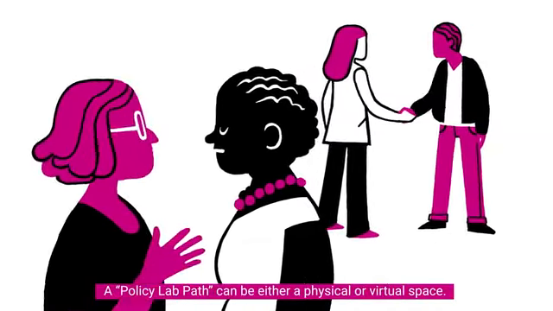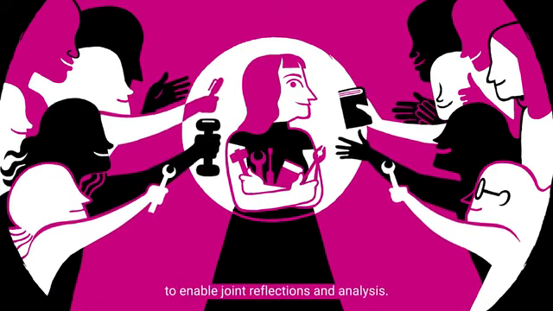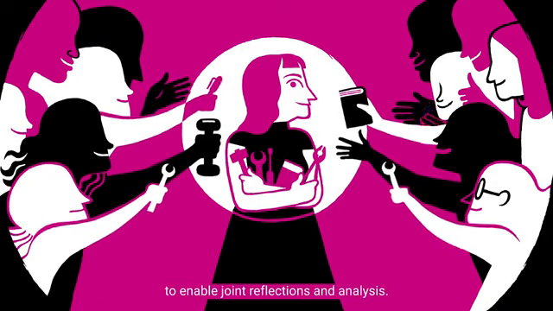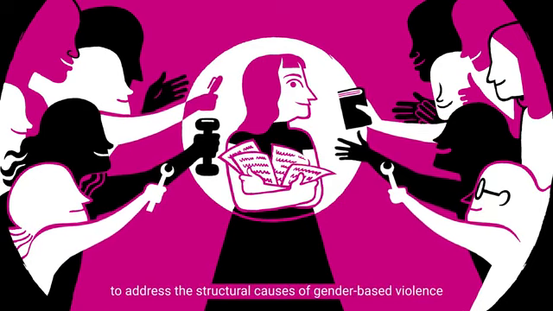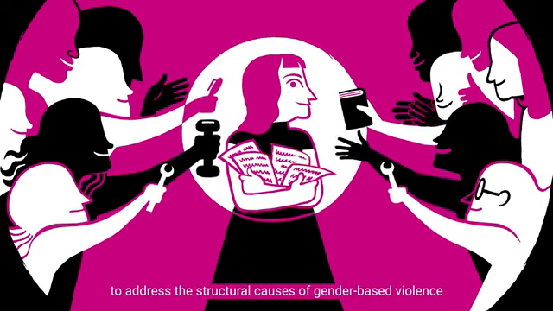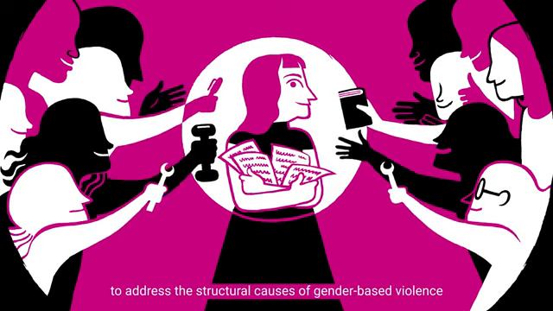A Policy Lab Path strengthens alliances, creates or solidifies a local multi-agency network, and ensures collective action for change. It empowers participants by equipping them with different tools and concepts to enable joint reflections and analysis. It shifts power by influencing decision-makers to address the structural causes of gender-based violence so as to ensure women's rights.